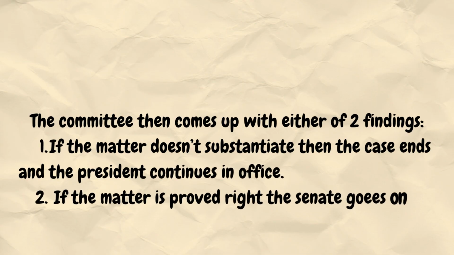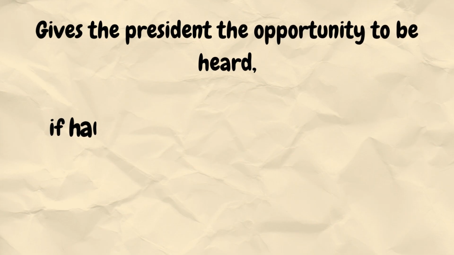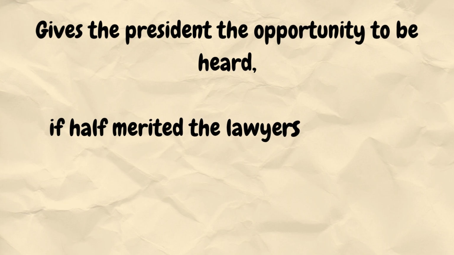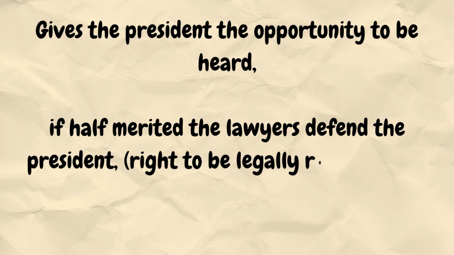If the allegations are substantiated, the Senate proceeds to the final and most powerful step. The Senate shall, after according the president an opportunity to be heard, vote on the impeachment charges. The president, or their legal team, gets to appear before the Senate and defend themselves. This is a constitutionally guaranteed right. No one in Kenya, not even the president, can be condemned without being heard.